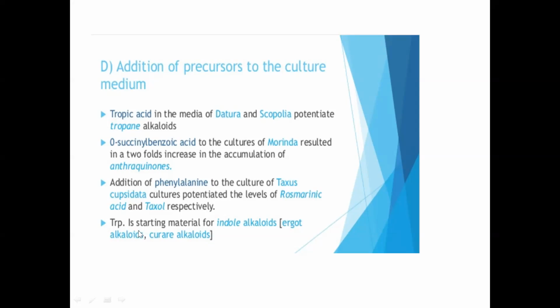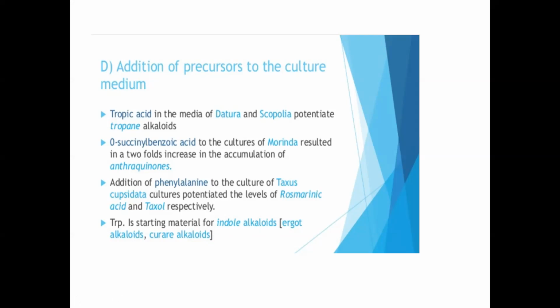Again, tryptophan is a starting material for indole alkaloids. Okay, for all indole alkaloids, you need tryptophan as the starting material. It is not that the plant does not produce tryptophan. It produces tryptophan. It produces small levels of indole alkaloids. But if you are going to need a higher amount of the alkaloid, you need to add the precursor.